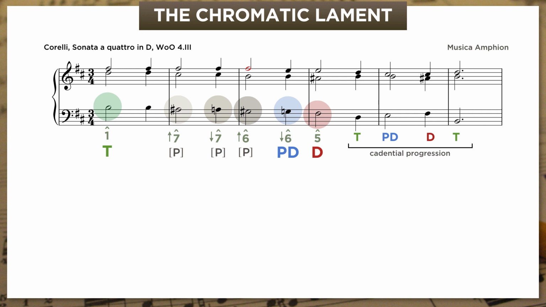So, if you're a harmony geek like me, one of the most interesting things about the chromatic lament is how many different ways composers harmonized it. Look at Corelli here. The bass is chromatic, but the upper voices, the other chord tones, are all diatonic. The only accidental is A sharp, the leading tone of the key, which we'd expect.